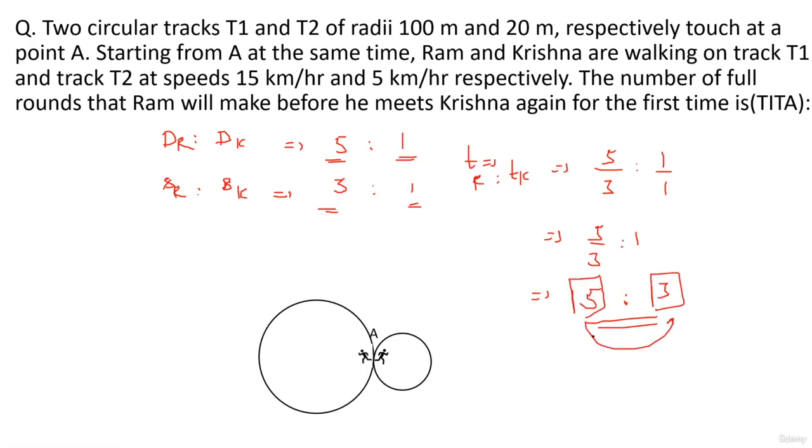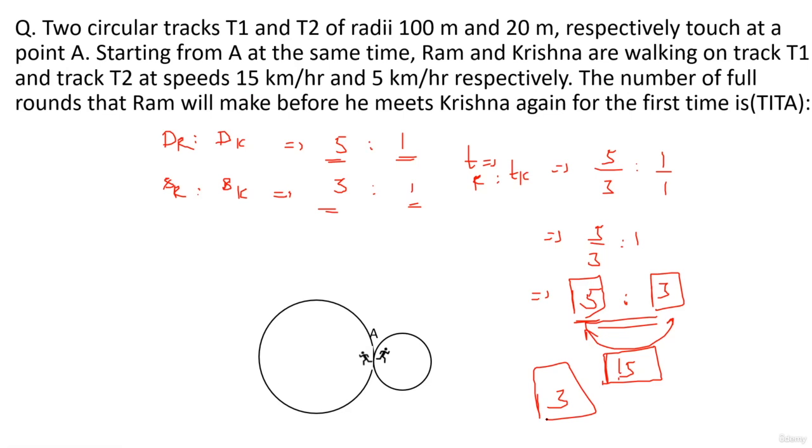When will both come together? The LCM of 5 and 3 is 15. 15 units of time will be required for them to be together. Ram comes to the starting point of the track every 5 seconds. So how many rounds will Ram have completed? 15 divided by 5, 3 rounds. As simple as that. You can imagine the visual here, it will give you more clarity. 1, 2, 3. See the left diagram. Ram basically covers 3 gaps.